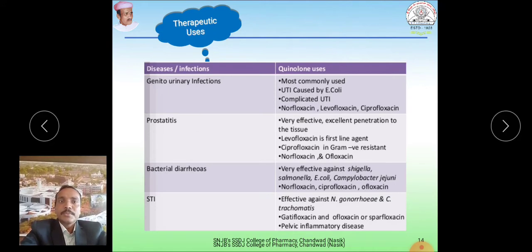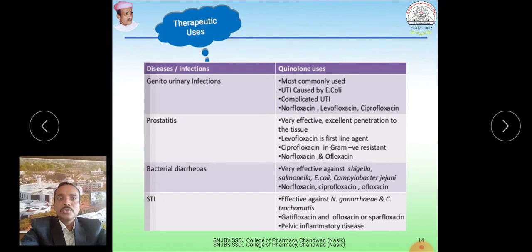In prostatitis, these are again excellent drugs. Levofloxacin is the first line agent. Ciprofloxacin is also used, norfloxacin, ofloxacin. In bacterial diarrheas, ofloxacin is the preferable drug. In sexually transmitted infections, again gatifloxacin, sparfloxacin. These are very effective drugs against gonorrheal bacteria and various other kinds of bacteria.